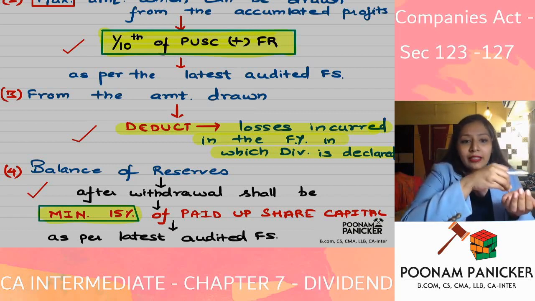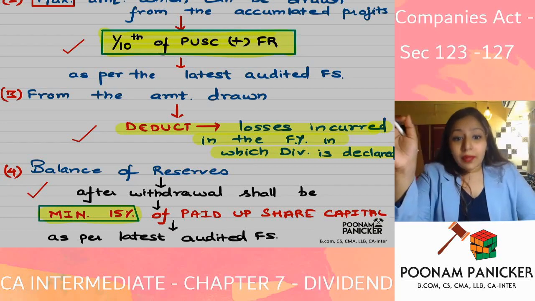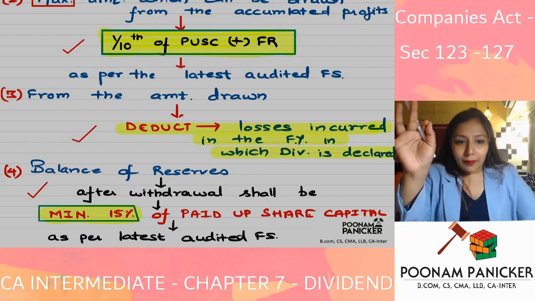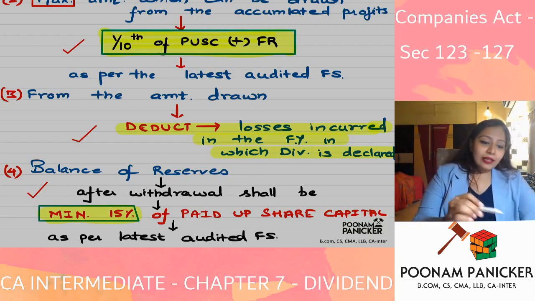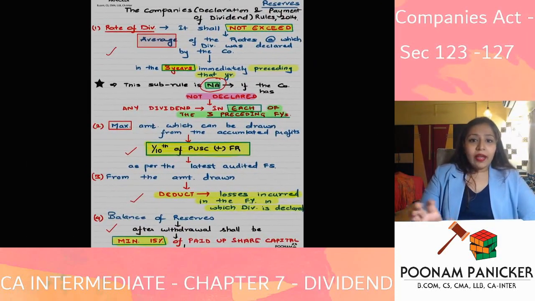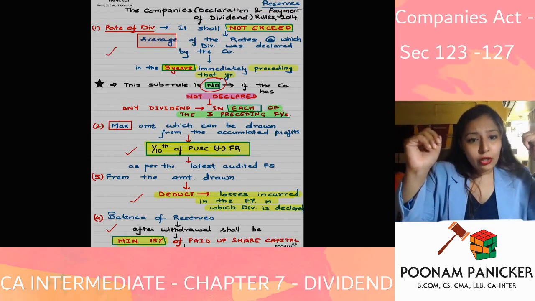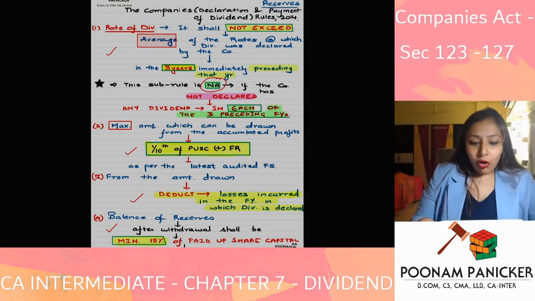Should be minimum what percent of the paid up share capital? Should be minimum 15% of the paid up share capital. So these are the 4 conditions you need to satisfy whenever you are declaring final dividend in case of absence of profits or inadequacy of profits. Yes, so this is the provision of rule 3.